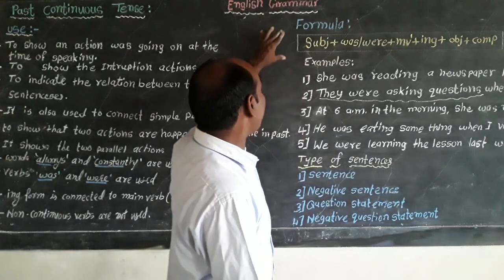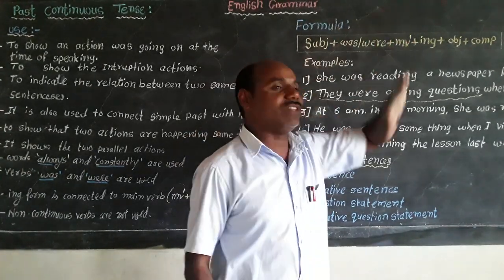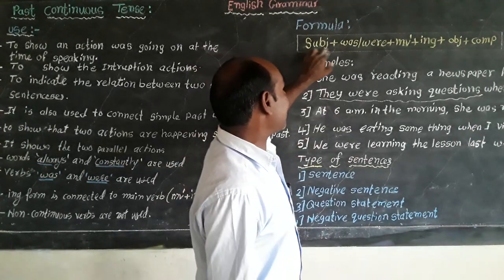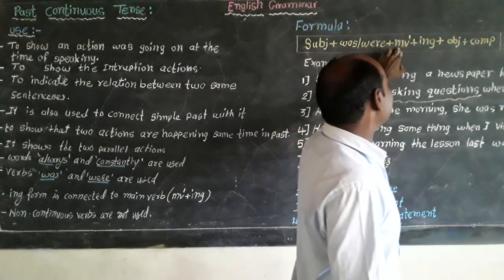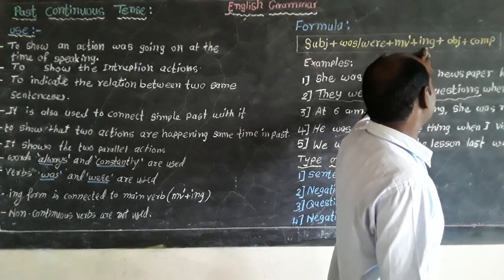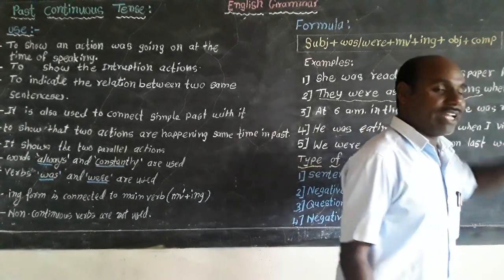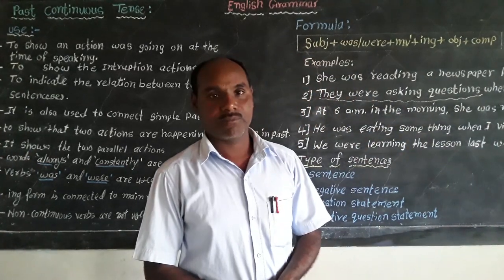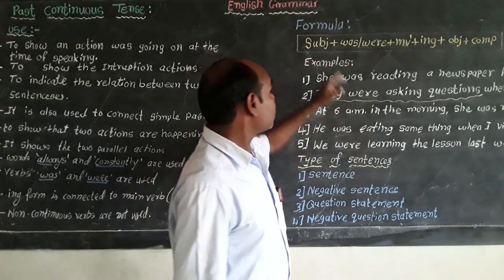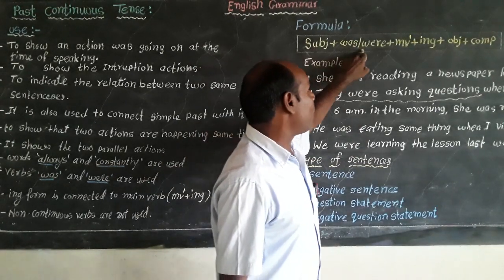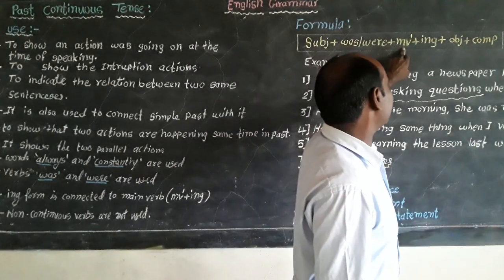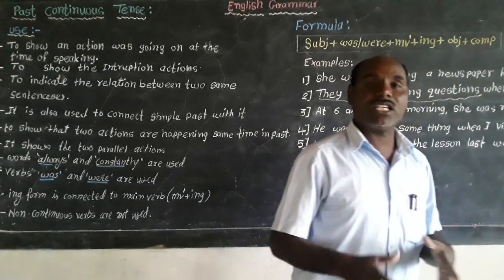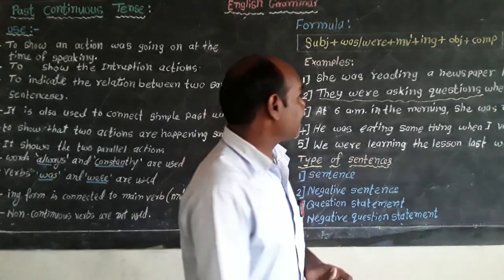Now let us see the formula of this tense. What is the formula of this tense, or how is the structure of the sentence created? Subject plus was or were plus MV1 plus ing plus object plus complement. This is the formula of past continuous tense. I will repeat the formula. Subject plus was or were plus MV1 plus ing plus object plus complement. This is the formula of past continuous tense.